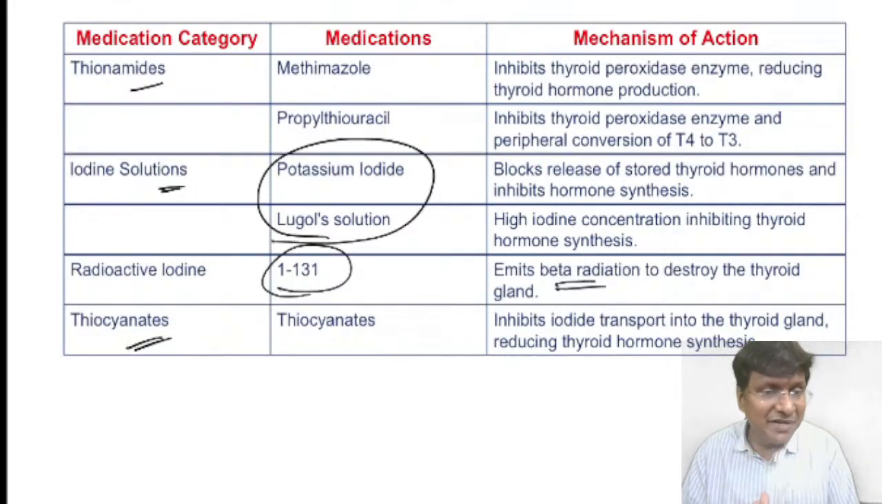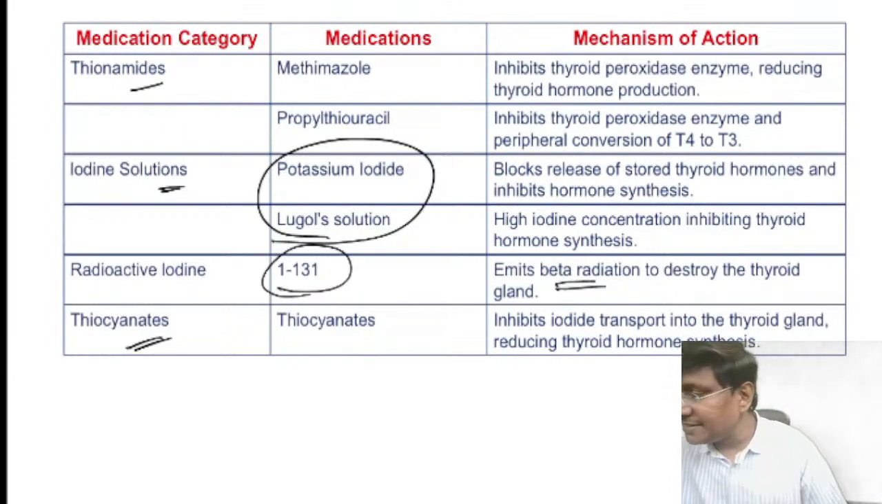these cyanides we are not using these days, but these are the ones which will inhibit the iodide transport into the thyroid gland, reducing the thyroid hormone synthesis. Okay, so this is about your anti-thyroid drugs.